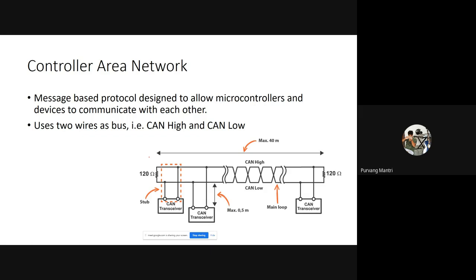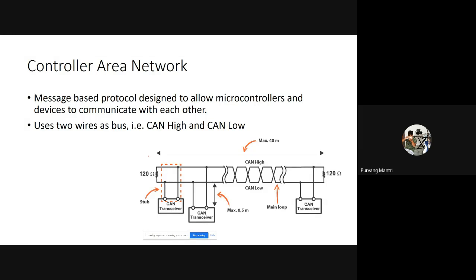Both of these protocols, LIN bus and CAN bus, are message based protocols. They transfer messages over the bus, and those messages have a particular identity number. Just like us students have a particular enrollment number, every message transferred in the bus has a particular identifying number.